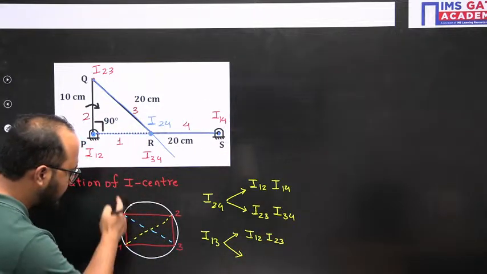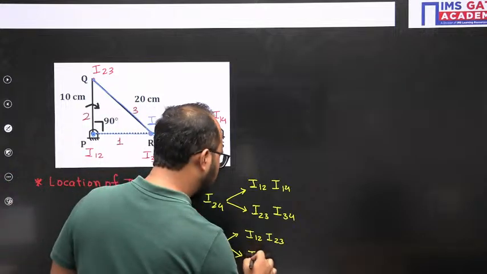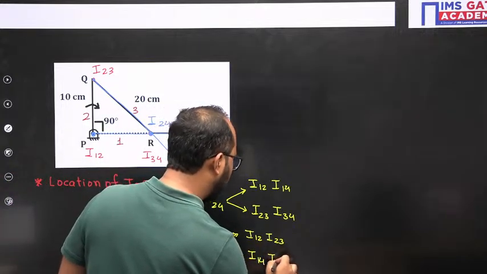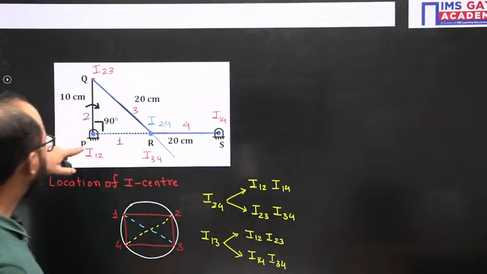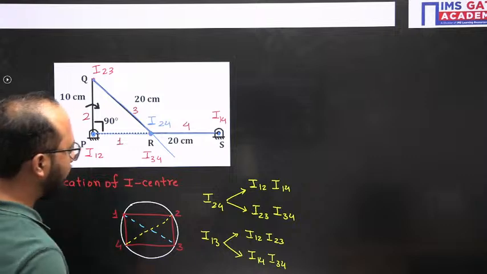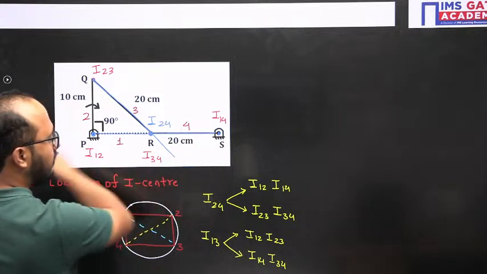Another possible way is 1, 4 and 3, 4. Now again draw one line using 1, 2 and 2, 3. So 1, 2, 2, 3, one line I will draw. 1, 4 and 3, 4, another line I will draw.